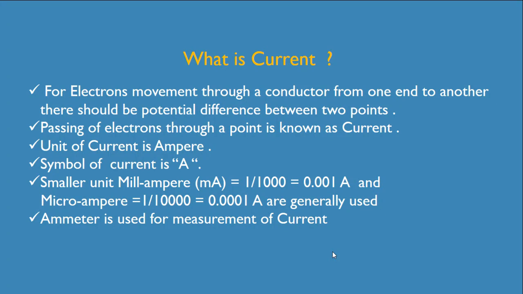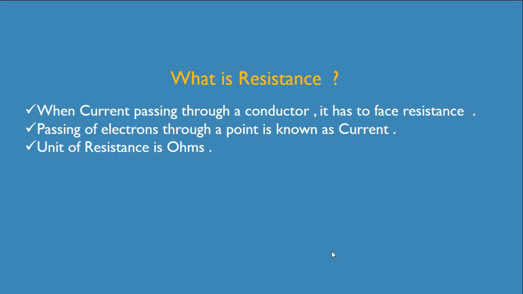What is current? For electrons movement through a conductor from one end to another, there should be a potential difference between these two points. Passing of electrons through a point is known as current. The unit of current is ampere. The symbol used for current is A. Smaller units milliampere and microampere are generally used. Ammeter is used for measurement of current.